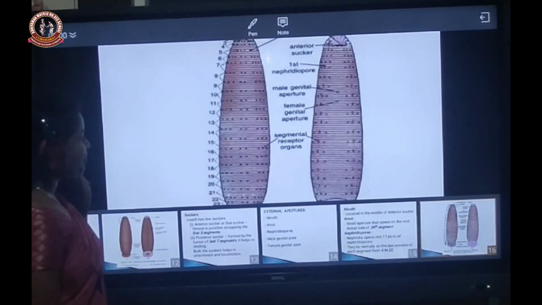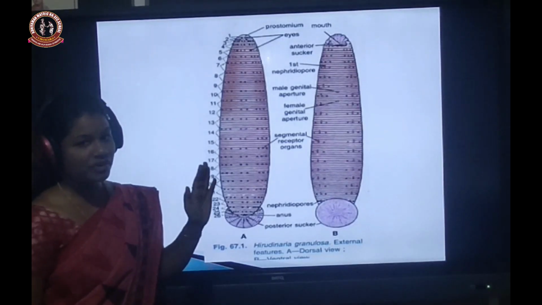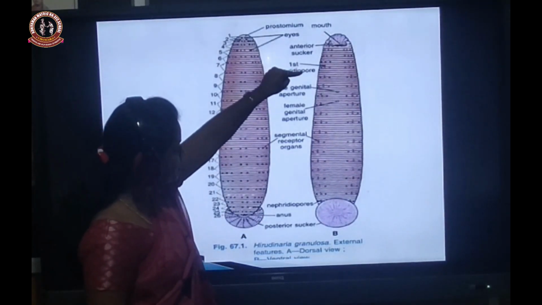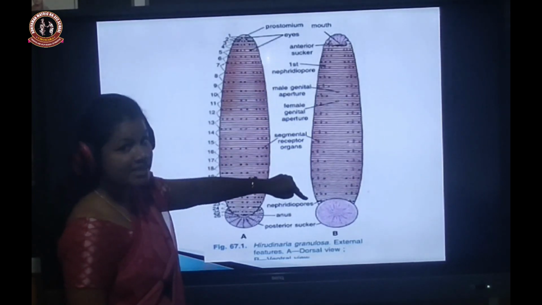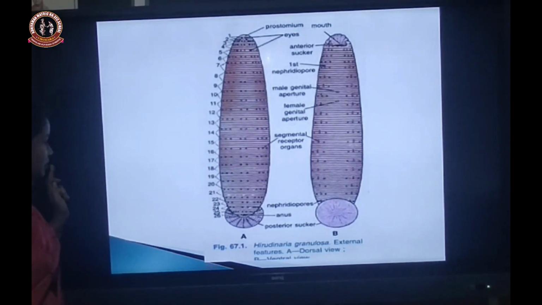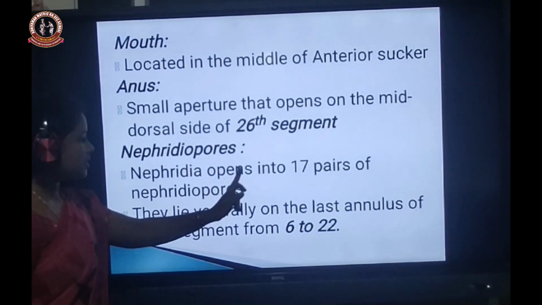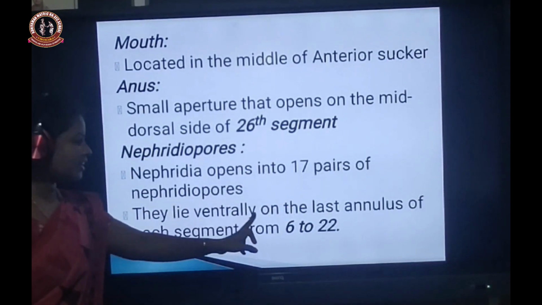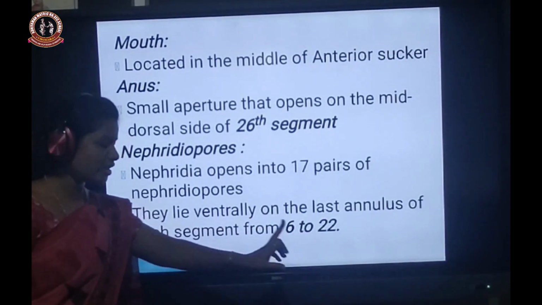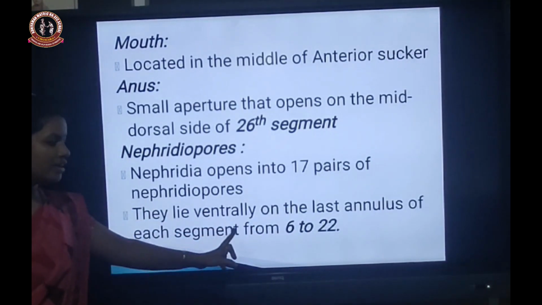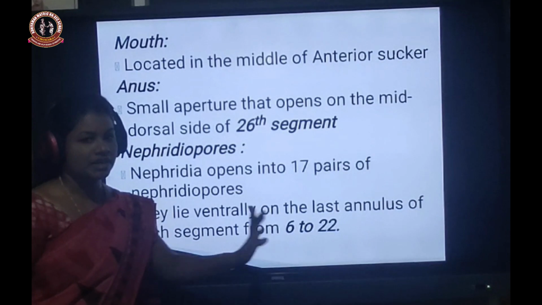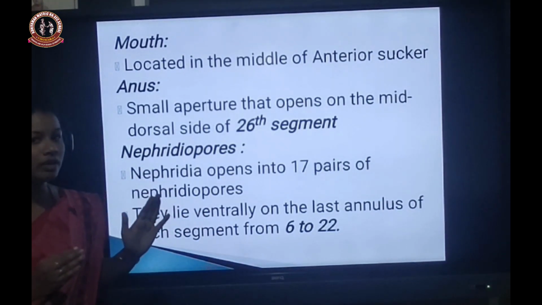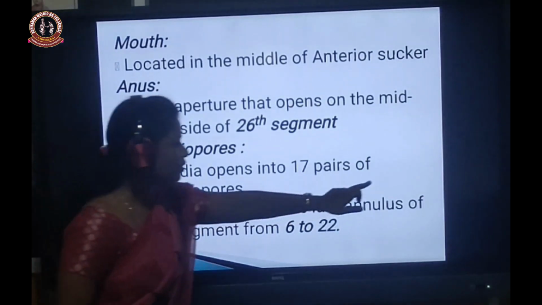So the nephridiopores open as 17 pairs, and they lie ventrally on the last annulus of each segment from the 6th to the 22nd. So the last annuli of segments 6 to 22 open as nephridiopores.